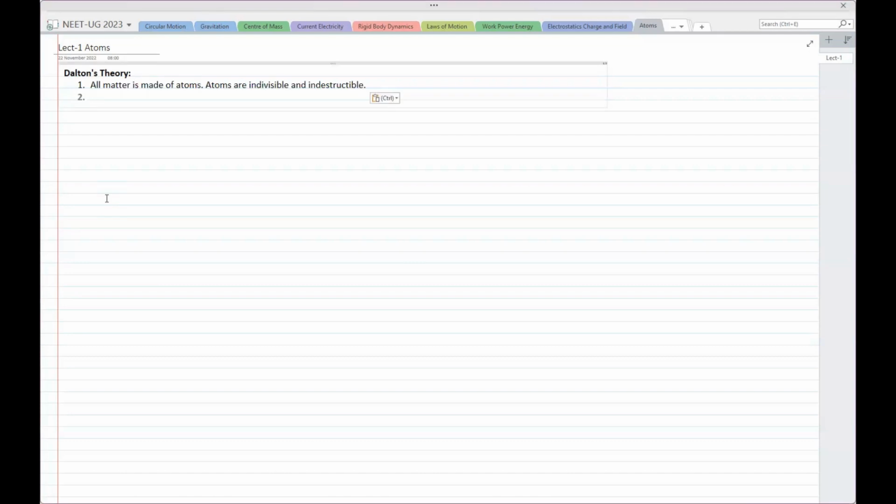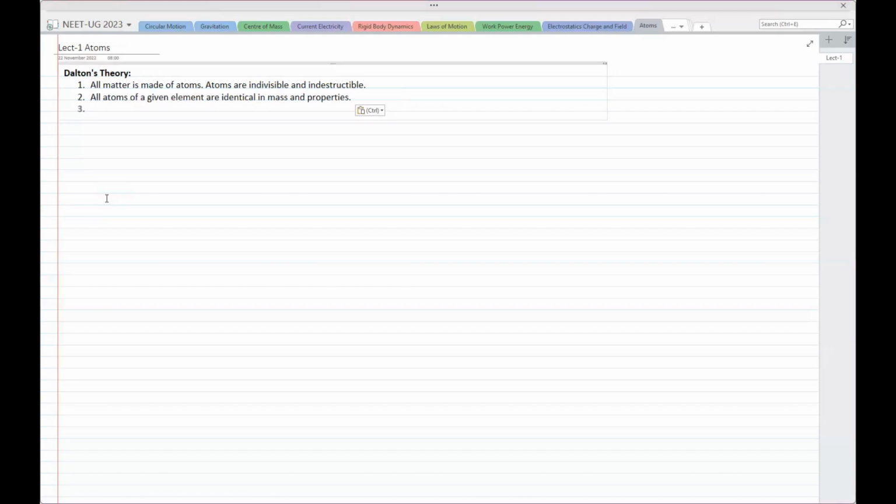All matter is made of atoms. Atoms are indivisible and indestructible. So that means all the matter is made up of atoms. That means the building block of matter, whatever material you see, the building blocks of that material are atoms. The smallest fraction of that material is the atom, and you cannot further divide them and you cannot destroy them. This is the idea put forward by Dalton.